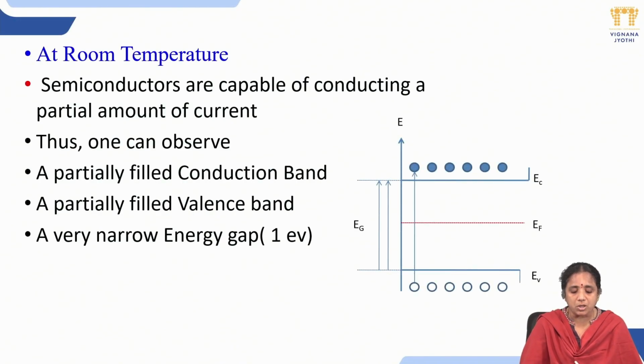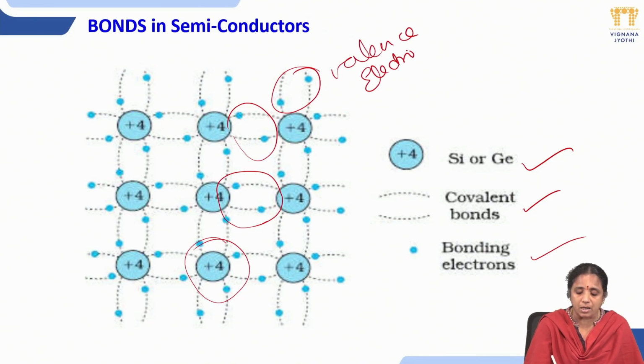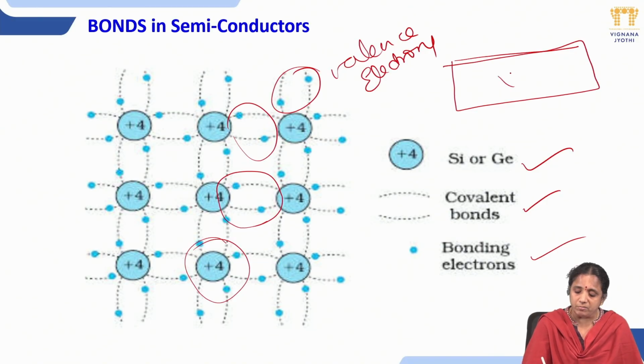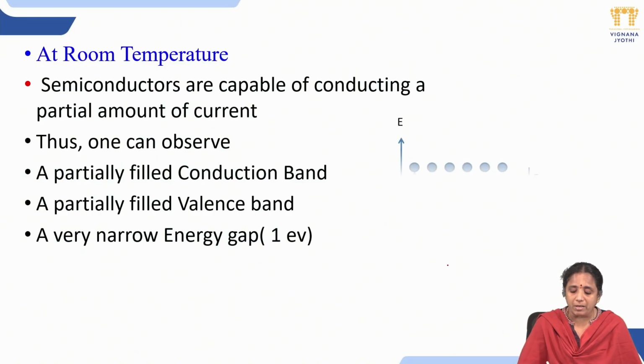So at room temperature, if you are looking at an energy level diagram, all these are valency electrons, right? They are sharing the bonds with the neighboring electrons and they have some kind of energy band. So they form an energy band which is the valency band.